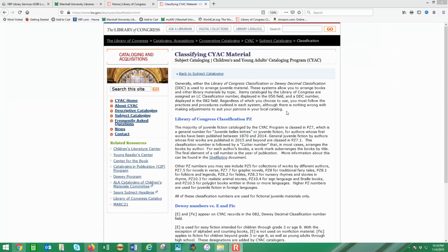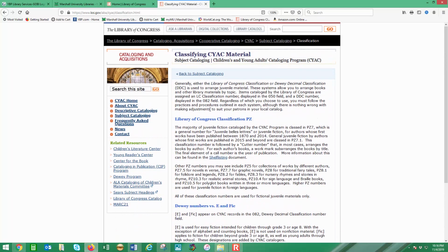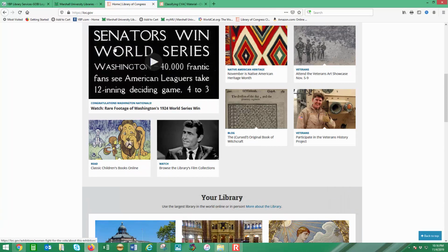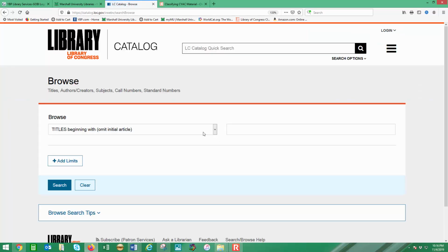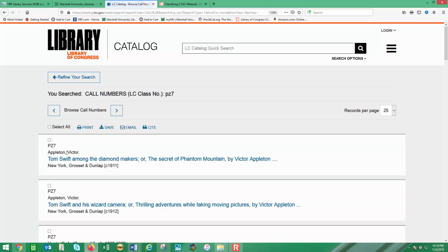Okay, I did some searching when I first started my project, to find information about the PZ classification, and this really did help me to know what call numbers I might be looking for. And this is the juvenile belles lettres. So in the browse function, I did enjoy just putting in PZ, because you can select call numbers and even PZ7, but of course you might try PZ5 and so on.